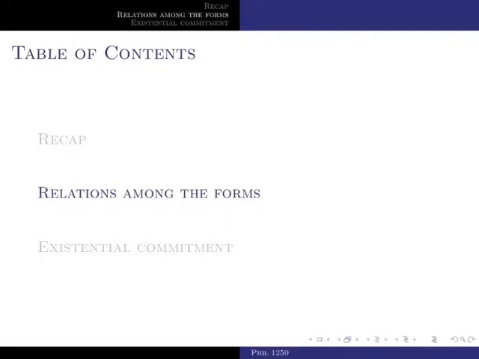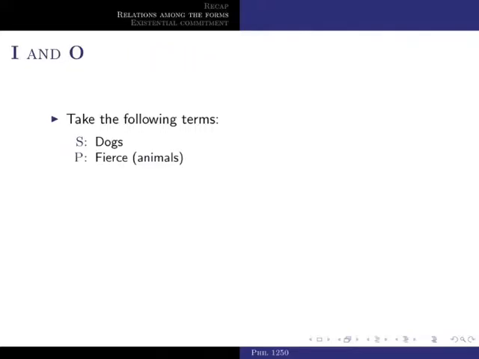Today we're going to talk about the logical relations among the categorical forms. In the end, we'll also be introducing the notion of contradictories. Here we have two possible terms, and we're going to decide that the subject term is going to be dogs, and the predicate term is going to be fierce.